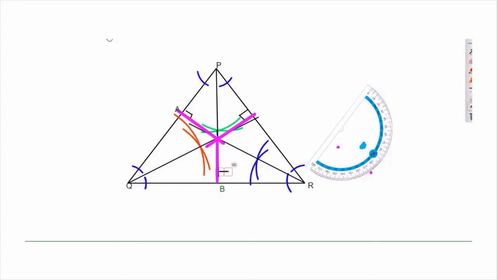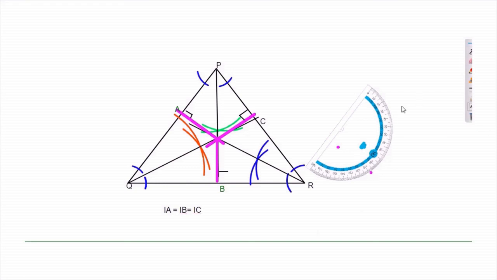At the same time, we have to name those points A, B, C, and the center point can be named I. And we know that the length of IA, that is what is our conclusion. Here is I. The length IA must be equal to IB must be equal to IC. This is the conclusion.